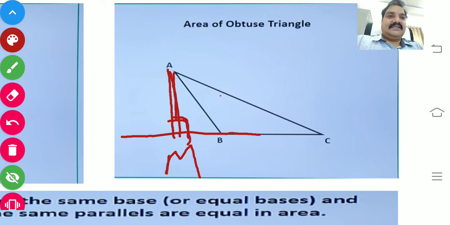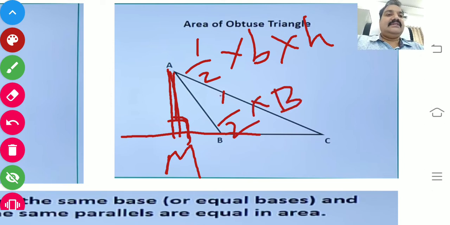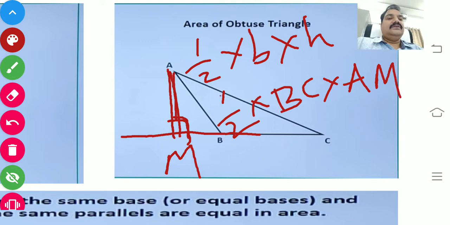So you can say that the area of an obtuse triangle, as usual you know the formula of base into height. So half into, what is the base here? BC. And what is the height here? AM. So I could understand how to find the area of an obtuse triangle.